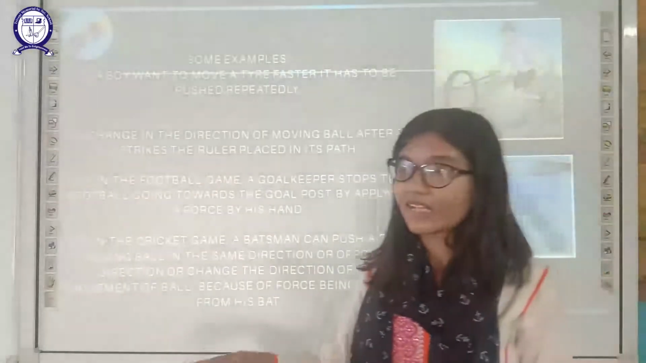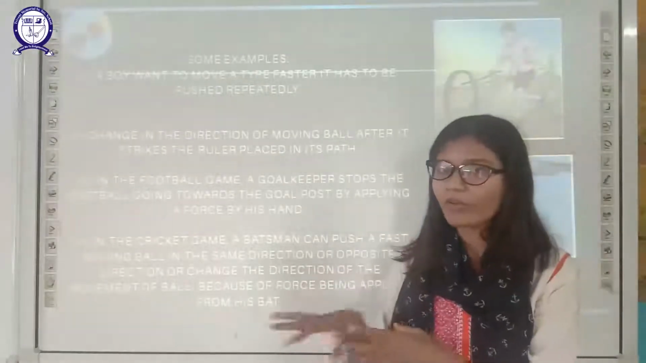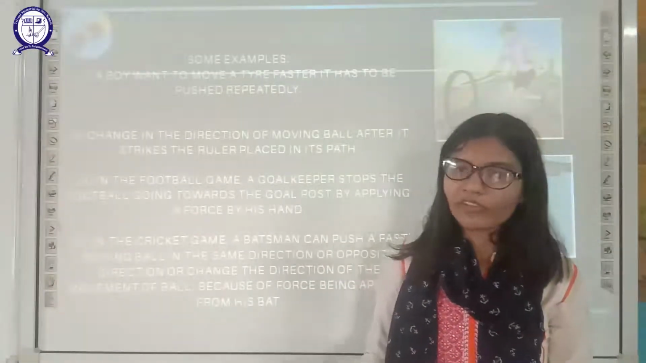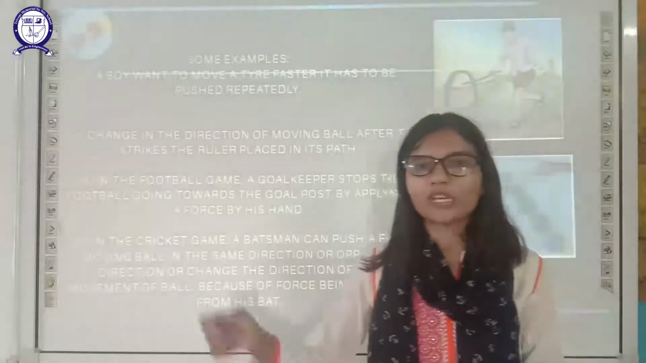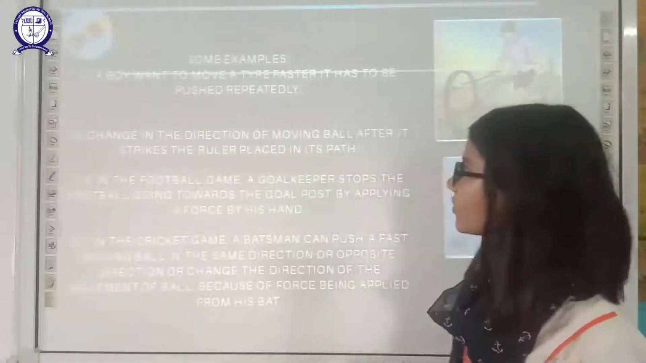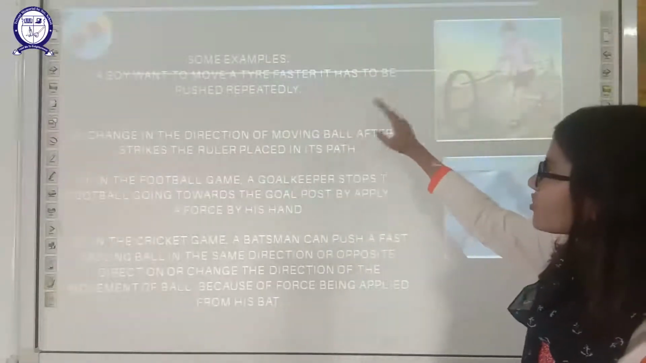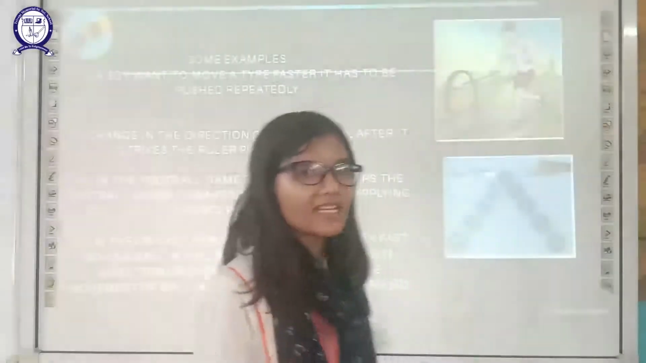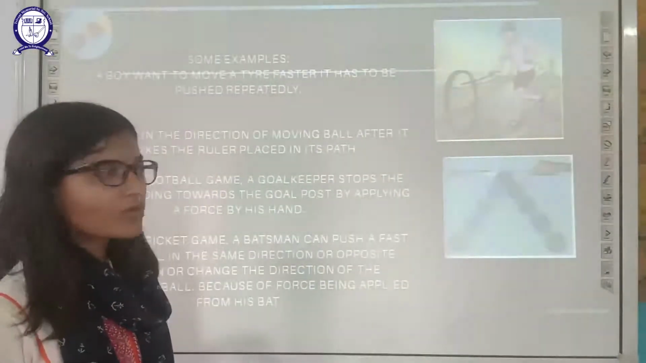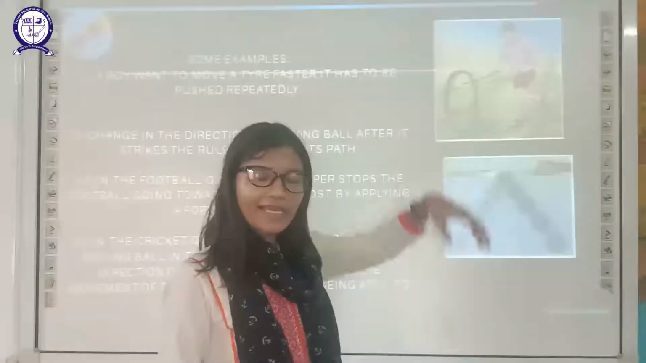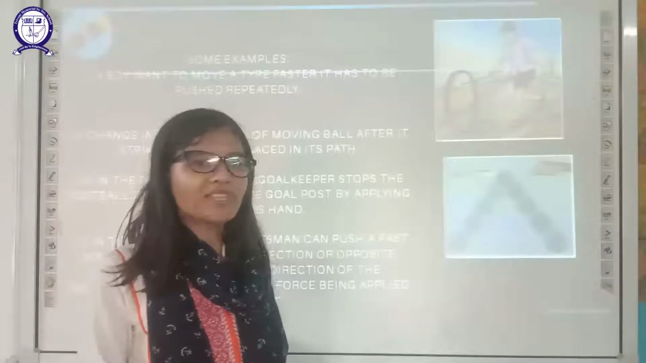We can also make an already moving object stop. So what we are doing? We are changing the state from rest to motion and motion to rest also. Force can do that. Example, a boy wants to push a tile faster. It has to be pushed repeatedly. He has to apply force repeatedly. So actually, he is increasing the force on an already moving object.